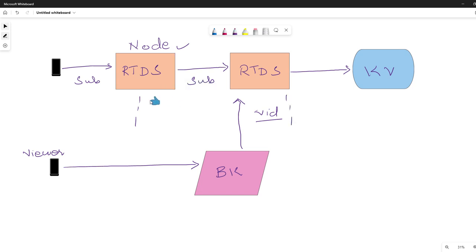When it arrives at the delivery nodes, the delivery node will look into its own data store and see which devices are connected and which devices are watching that specific video. Then this like is transferred to all those mobile phones or all those users who are watching that specific video.